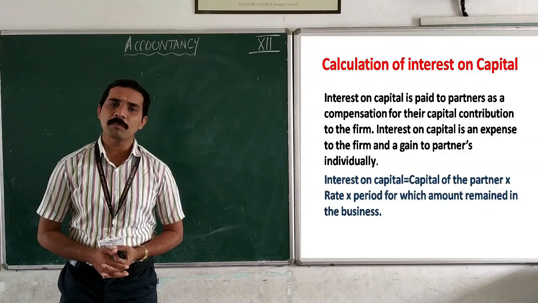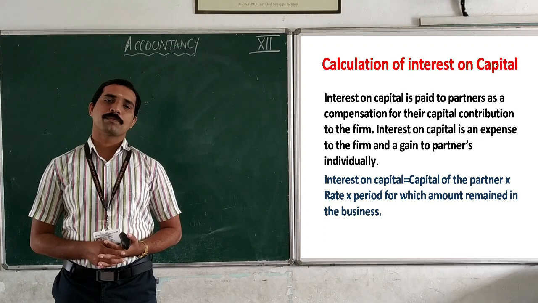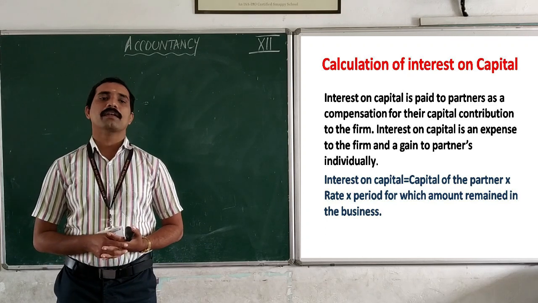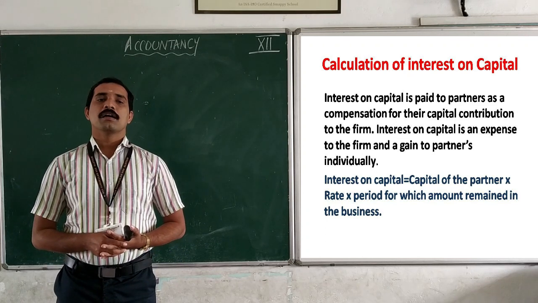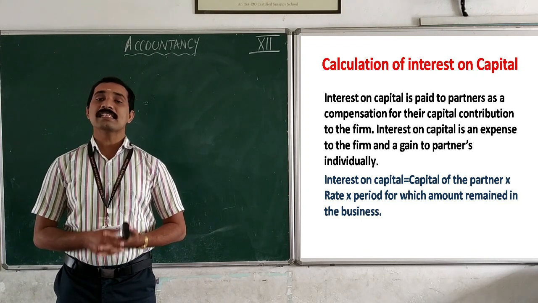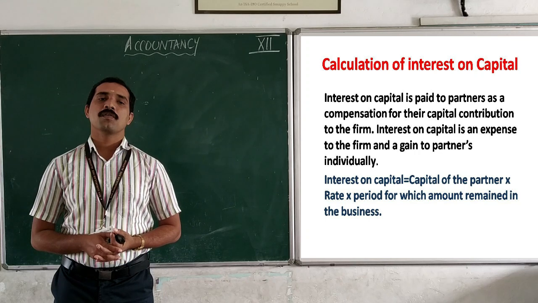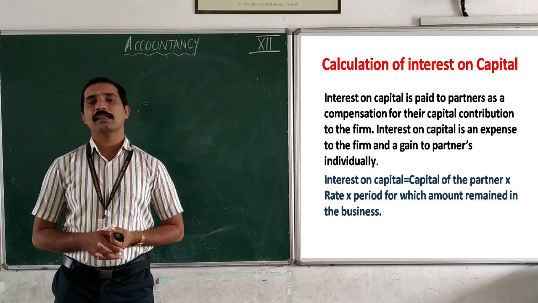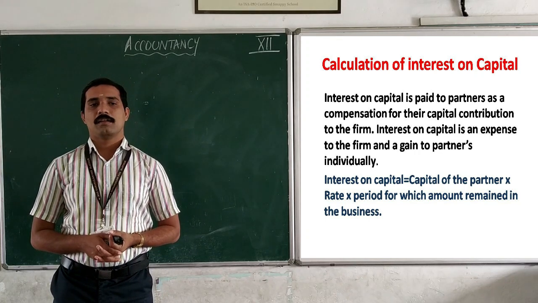What do you mean by interest on capital? Interest on capital means the amount paid to partners as a compensation for their capital contribution.